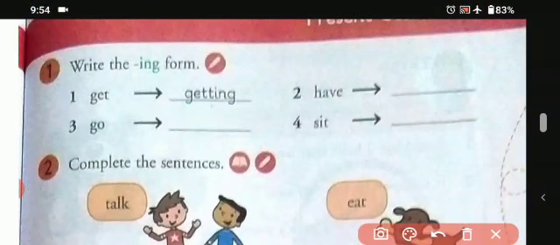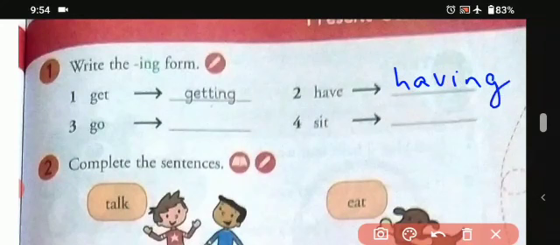Have becomes having. We have cut down the e, and when we write having, we have cut down e. Then go, that is going.